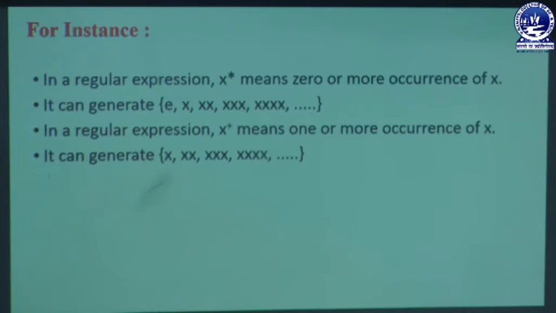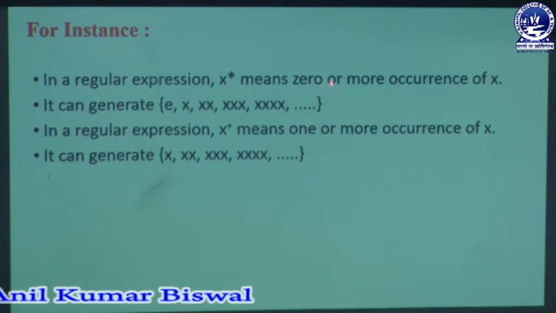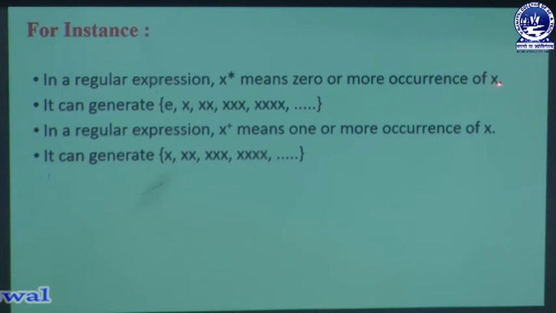In the next slide we are going to discuss the real meaning of instances. Whenever a user wants to describe any type of expression, it is related to some instances. Without instances we cannot discuss the properties or criteria of theory of computation in the form of regular expression. In a regular expression, x star means zero or more occurrences of x.